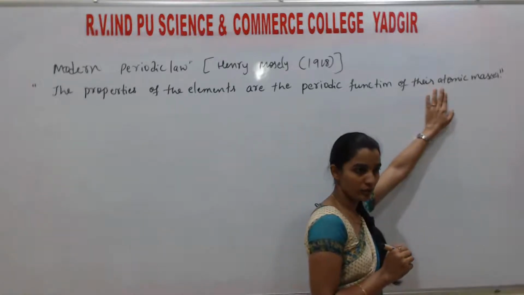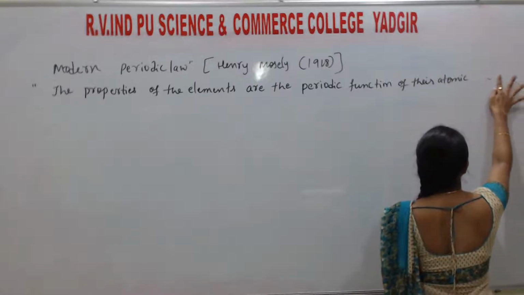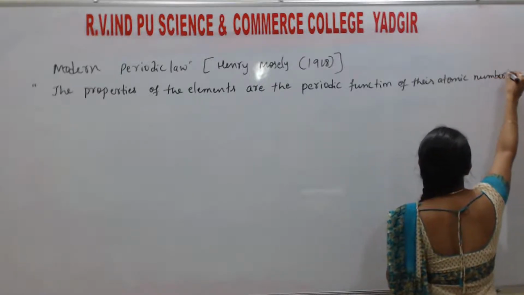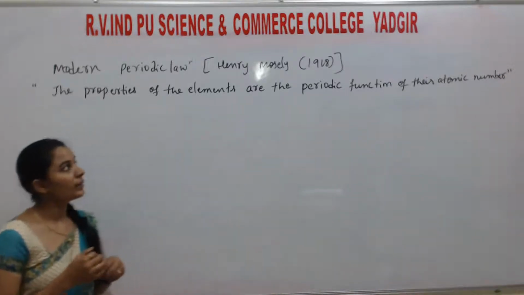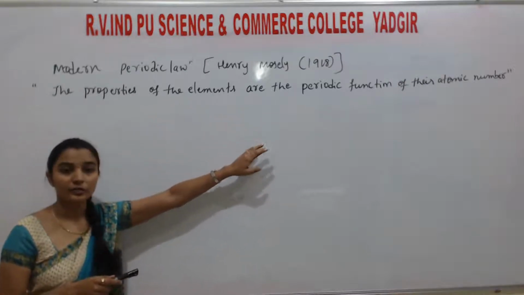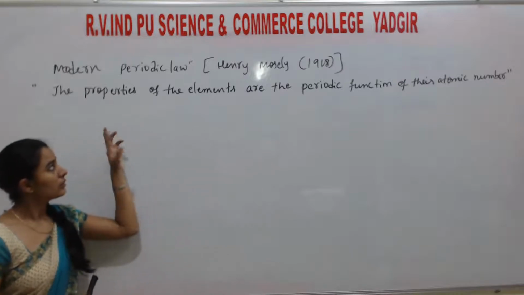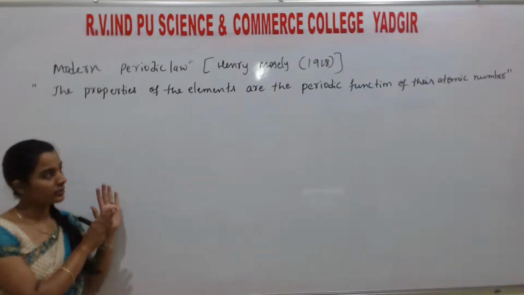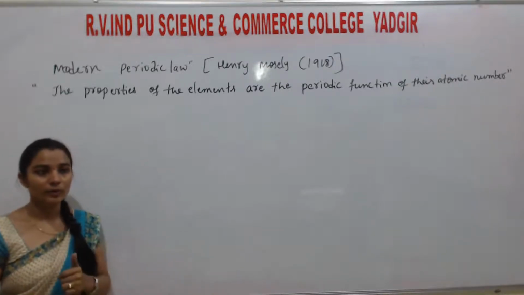This is what Mendeleev's periodic table said. Only the thing that changes is that it is the periodic function of atomic number. Understand? The properties of the elements are the periodic function of the atomic number. That is just the correction of Mendeleev's periodic table. He did just this thing only. He considered atomic number instead of atomic mass.